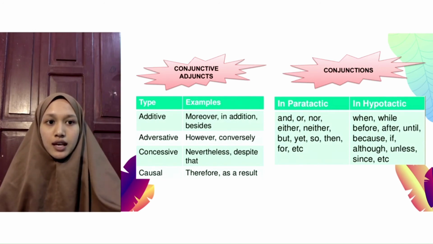Conjunction in paratactic: and, or, nor, either, neither, but, yet, so, then, for, etc. In hypotactic: when, while, before, after, until, because, if, although, unless, since, etc.